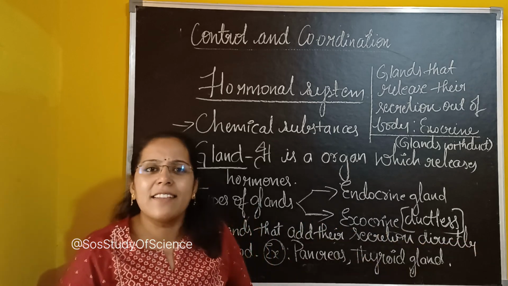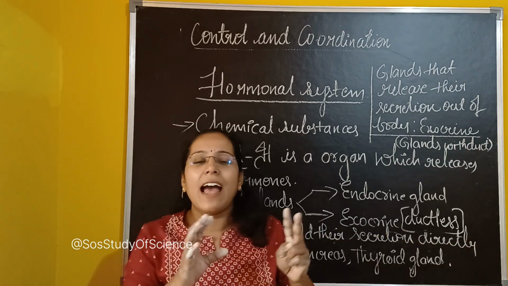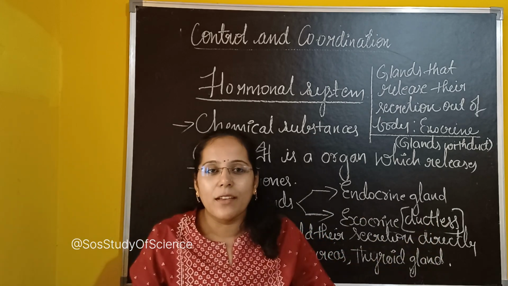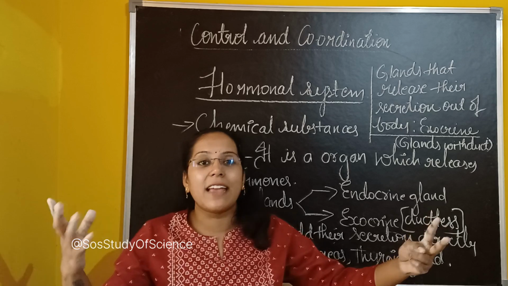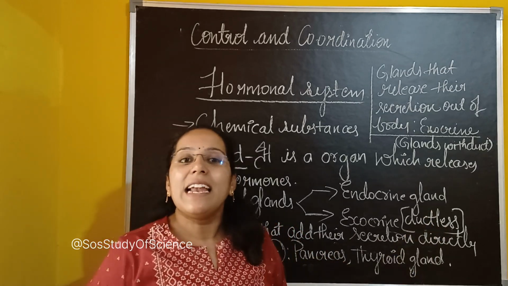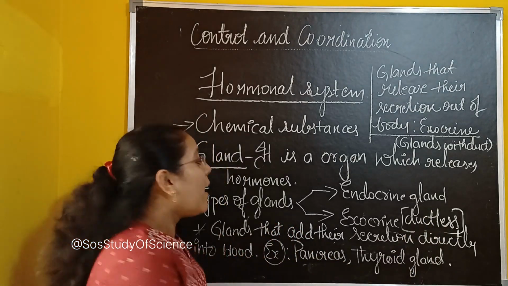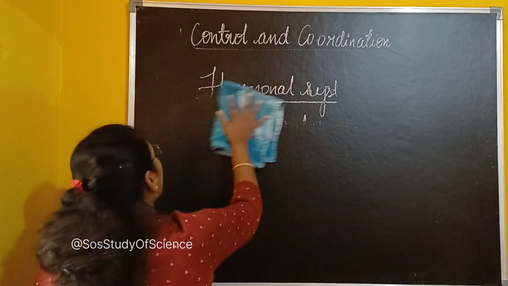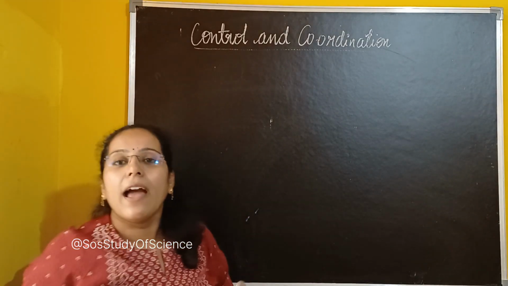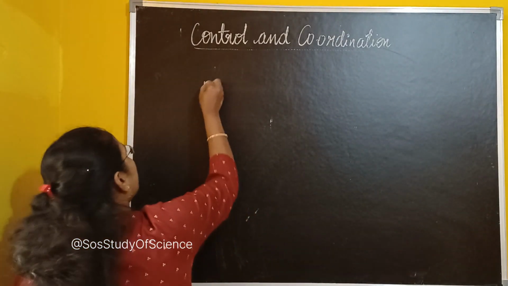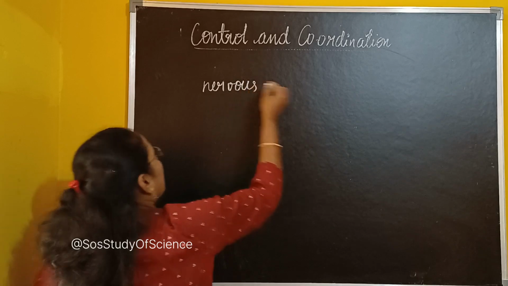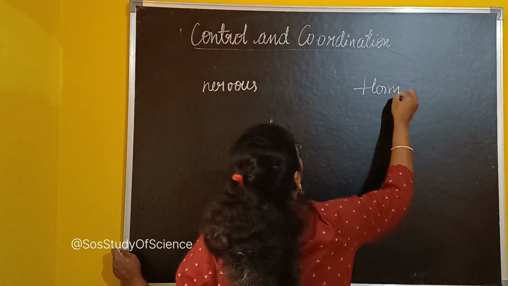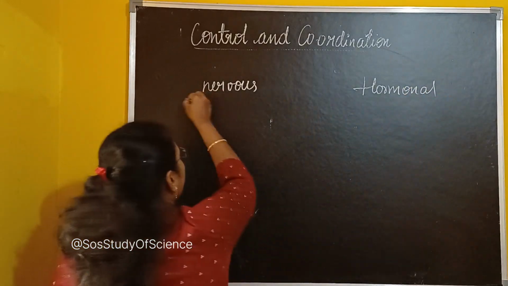Now finally, let us look at the difference between the nervous system and endocrine system as a whole. So you understood what is nervous system, what is endocrine system. Now as a whole, let us talk about the difference between nervous system and also endocrine system. I hope you all have noted the point. If you have not noted, please pause the video and note the points. So the difference between nervous system and endocrine system, hormonal system. What is the difference?